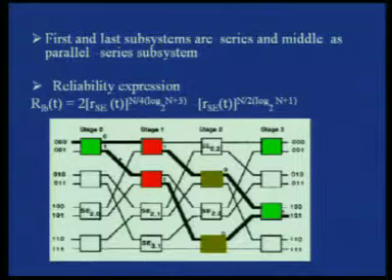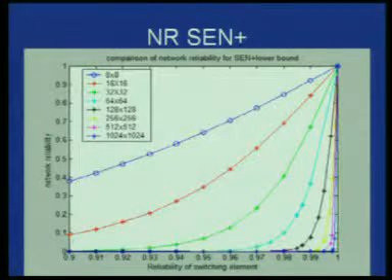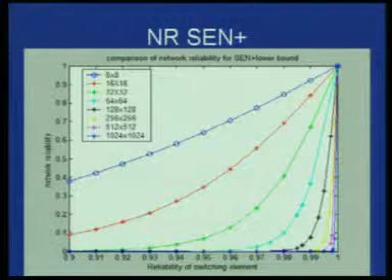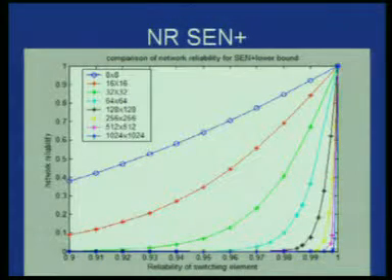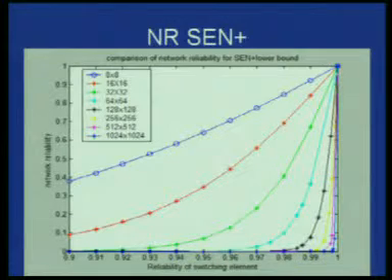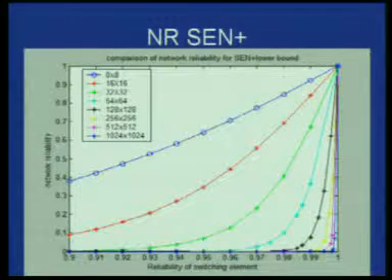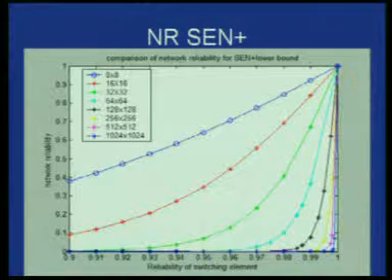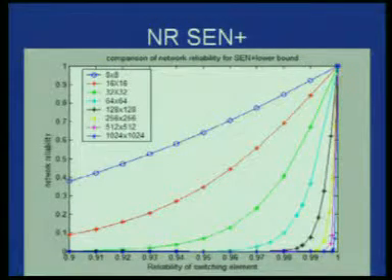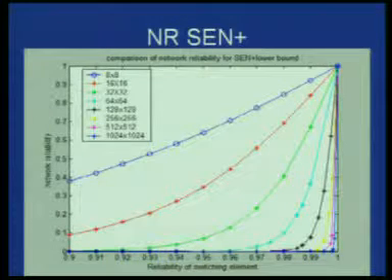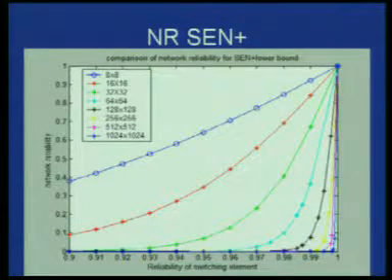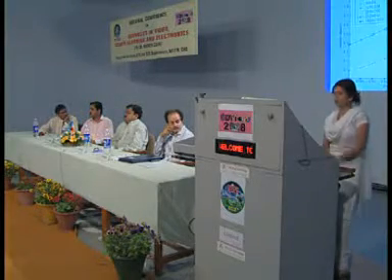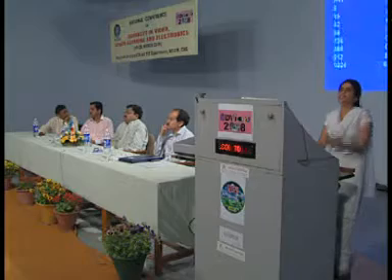The third thing I have done is that I have increased the network size from 8 cross 8 up to 1024. For the case of high network sizes, the system will operate only if the switching element reliability is greater than 0.99. So if we have to support a higher network size, especially in the case of supercomputing, we have to deal with switching elements which are very reliable. For that we can use elements like MOEMS and others. These are the basic results I am getting.